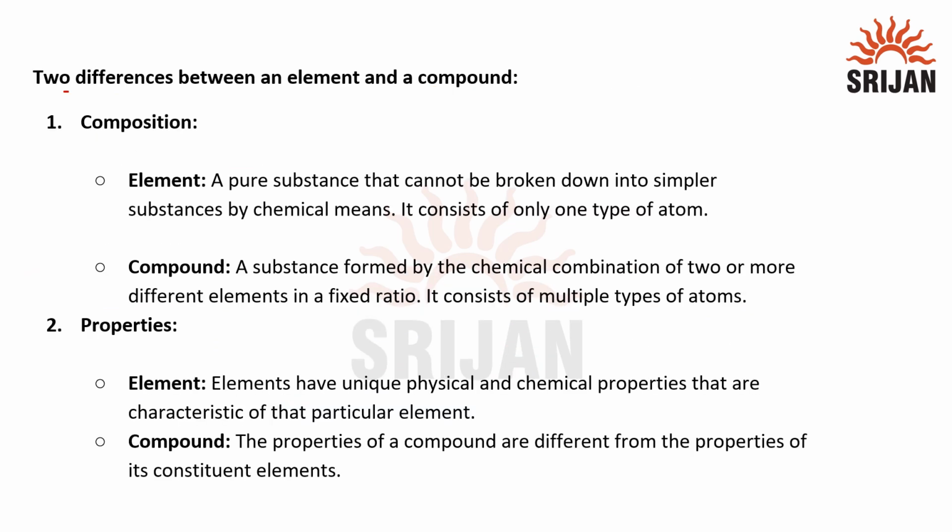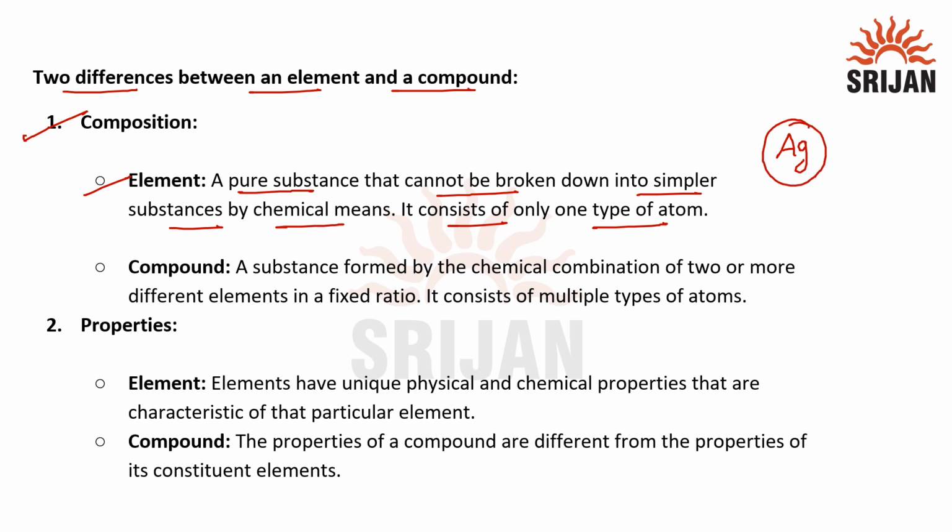Here we have two differences between an element and a compound. The first difference is based on composition. Let's talk about element. An element is a pure substance that cannot be broken down into simpler substances by chemical means, and it consists of only one type of atom. An example of an element is silver, and silver is made up of silver atoms only.